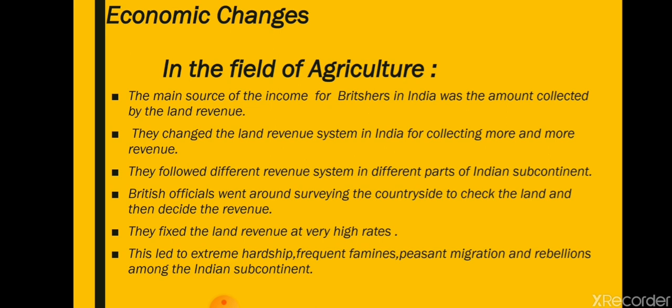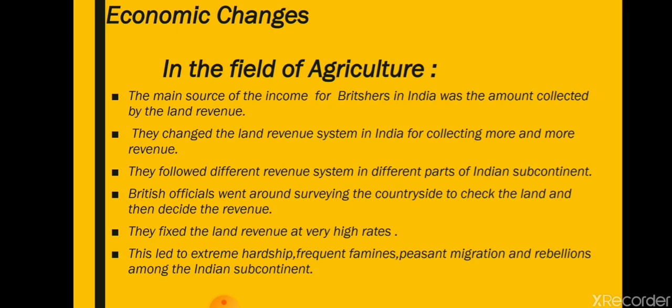Britishers modified the land revenue system. We will see that they introduced many types of land revenue systems like Mahalwari, Ryotwari, and the Permanent Settlement, which we will see in later chapters. They followed different revenue systems in different parts of the Indian subcontinent. One more thing they did, they did not follow the same type of revenue system in the whole Indian subcontinent.